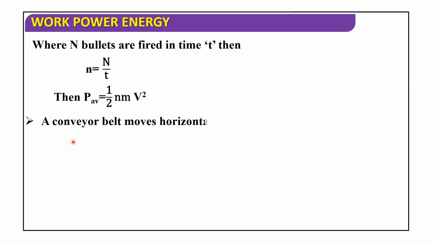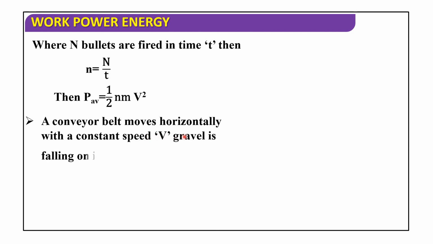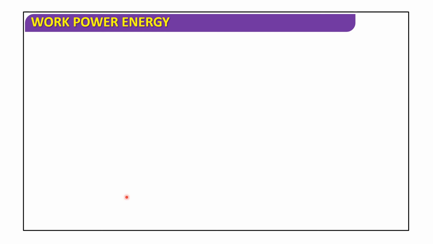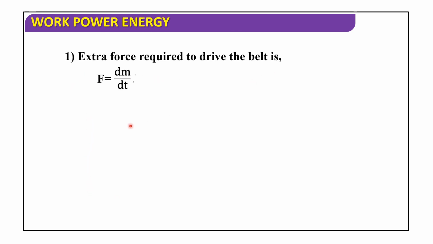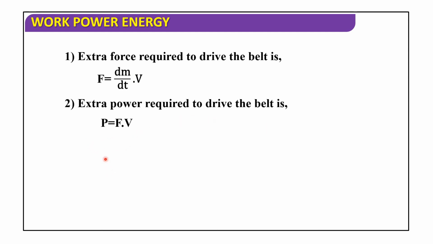A conveyor belt moves horizontally with a constant speed v. Gravel is falling on it at a rate of dm by dt. Then the extra force required to drive the belt is F equals dm by dt into v. Extra power required to drive the belt is P equals F into V, that is equal to dm by dt into V into V. So P equals dm by dt into V square.